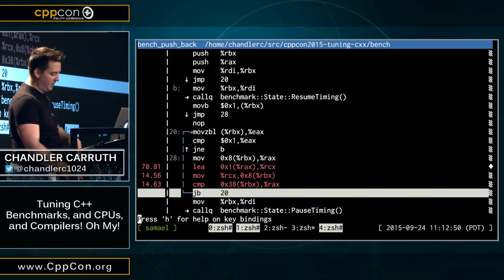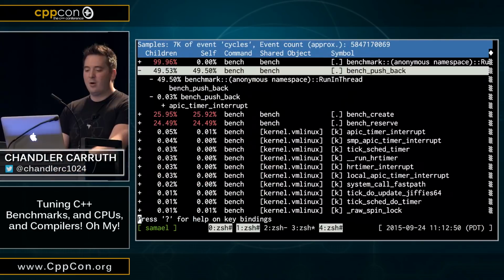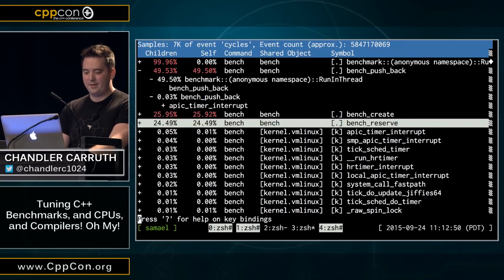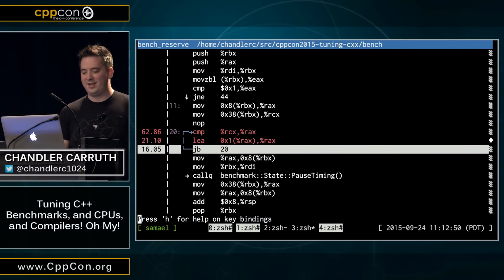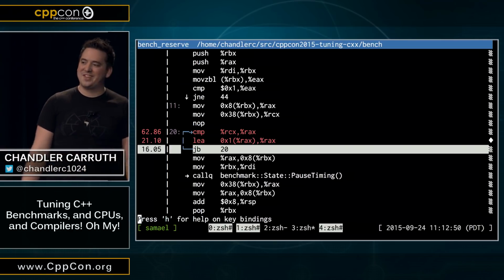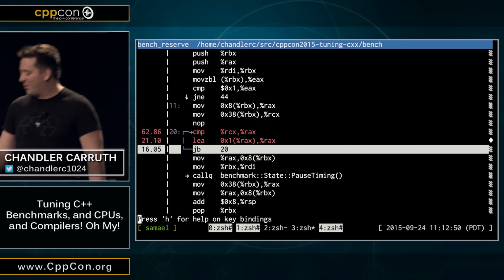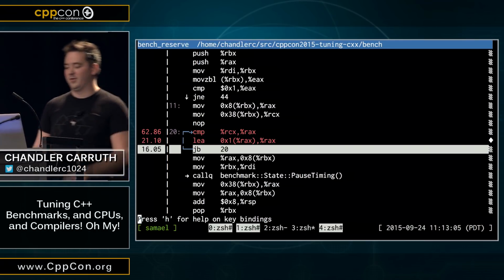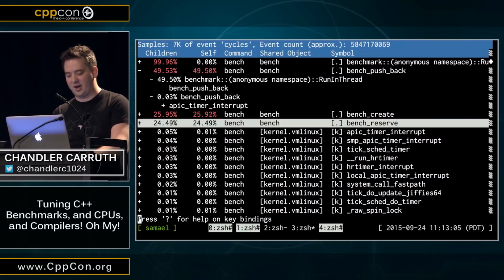To understand how literally nothing this is, let's look at what our other benchmarks look like. Well, about the same. So we're literally benchmarking nothing over and over and over again. Okay, that's not going to work at all. So we've got to try harder here.